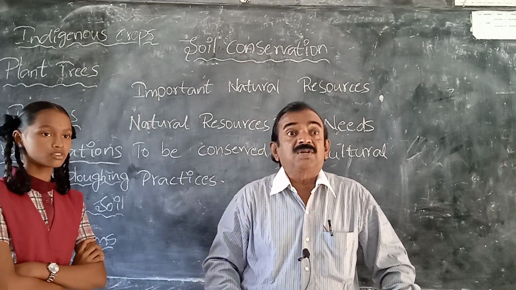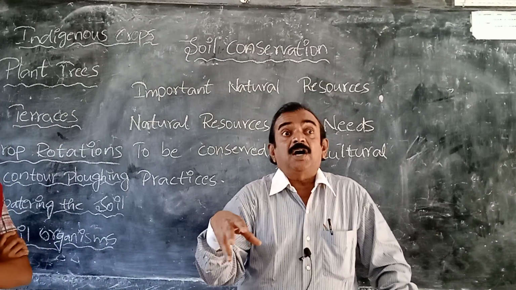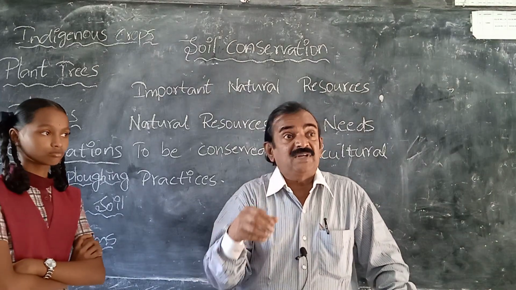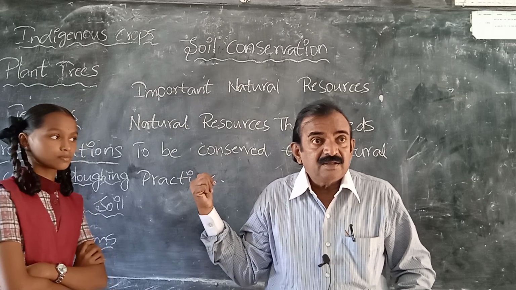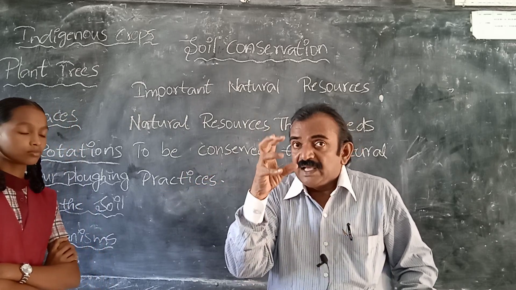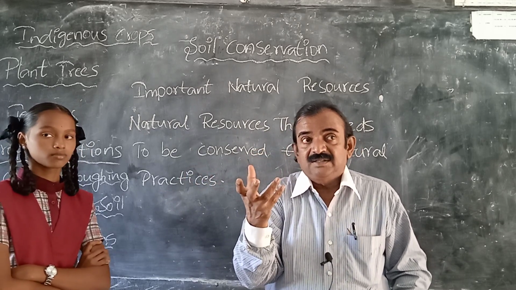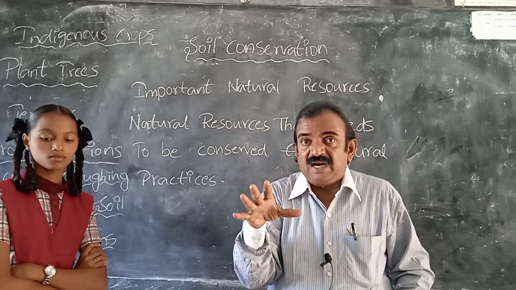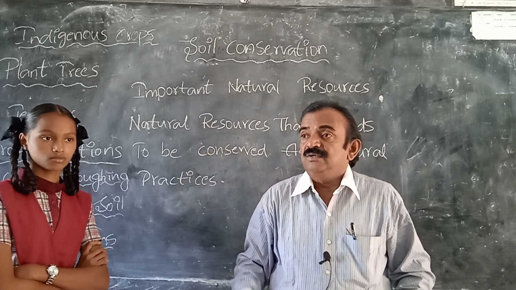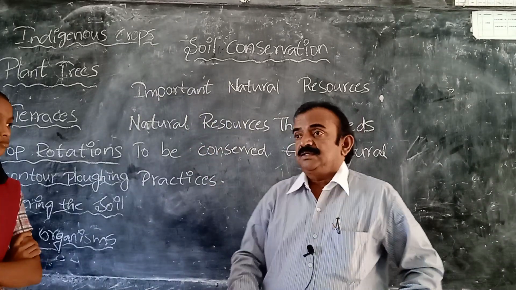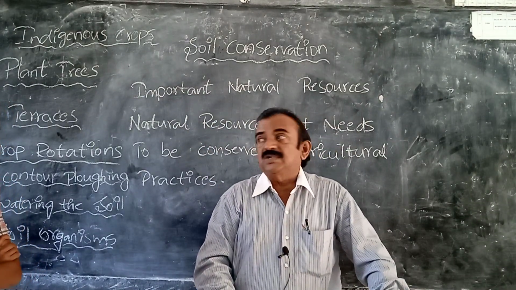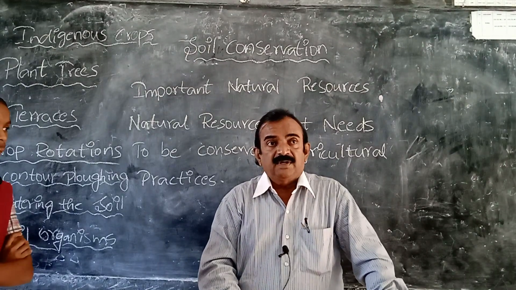Soil organisms. Regarding soil organisms, we should not disturb the soil, we should not pollute the soil. If you pollute the soil, organisms die. So earthworms they die, and finally the soil becomes what? Infertile. So that is the reason we should not pollute the soil. All these steps we need to follow to conserve what? To conserve what? Soil. That is today's topic.